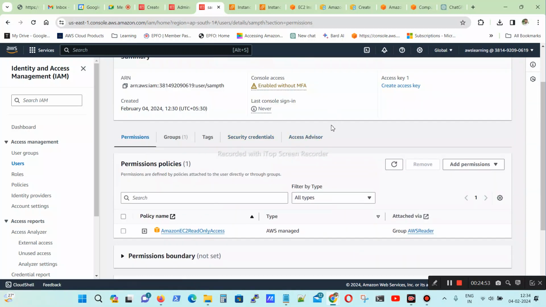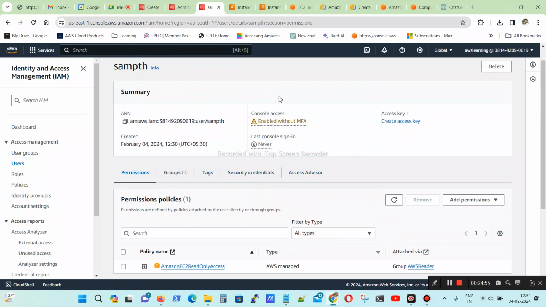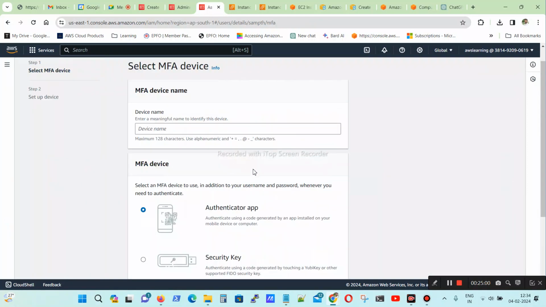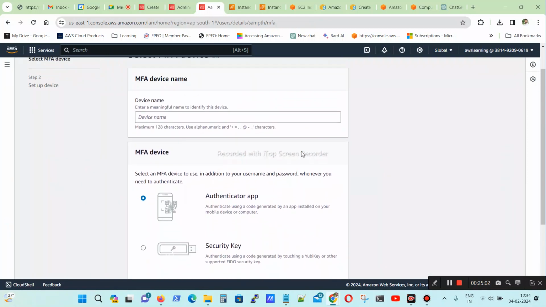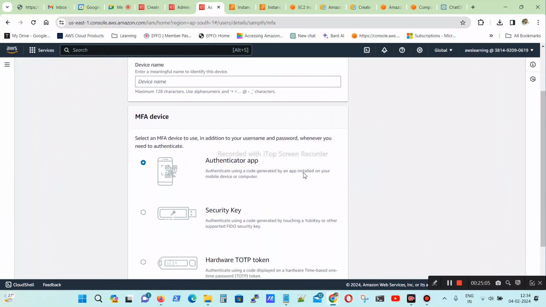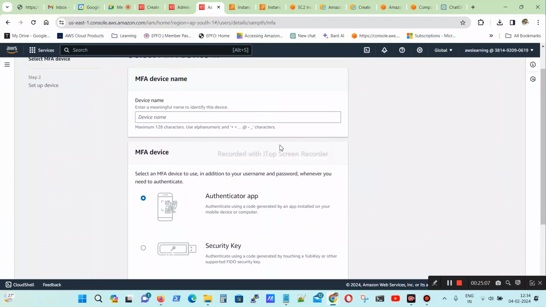One more important thing I need to tell you: there is an MFA we need to enable. I will teach you this one when you are home near me. MFA is important because of your security. For example, you have a logged-in user and password. You know multi-factor authentication, right? We need to download Google Authenticator on our mobile.